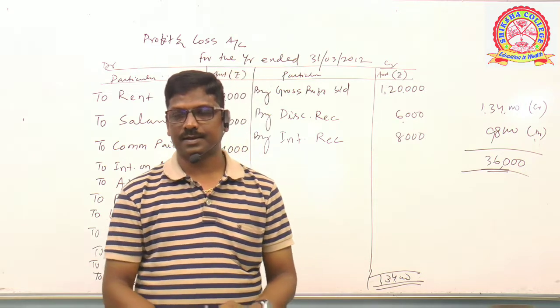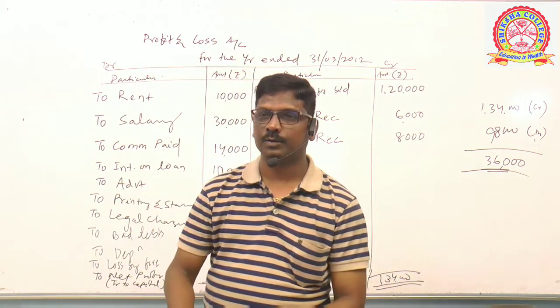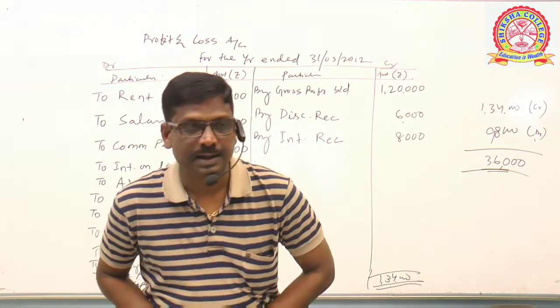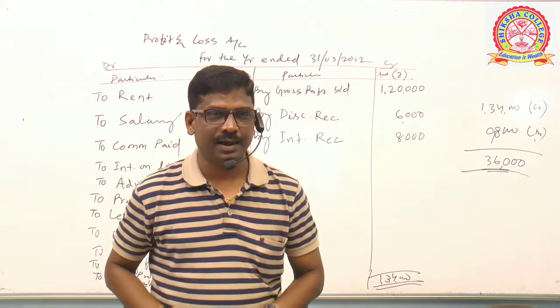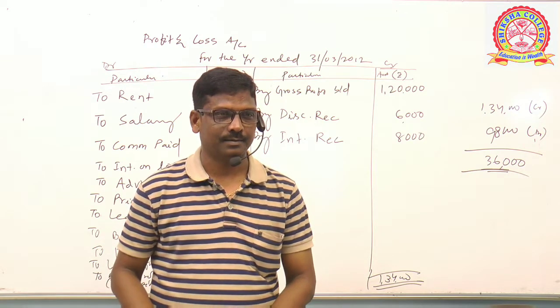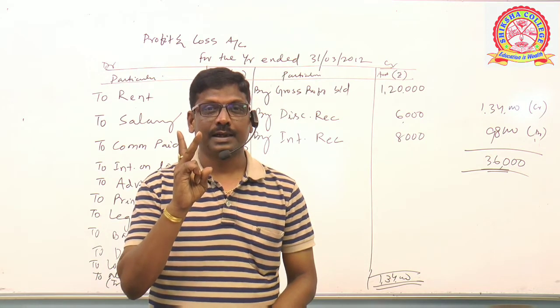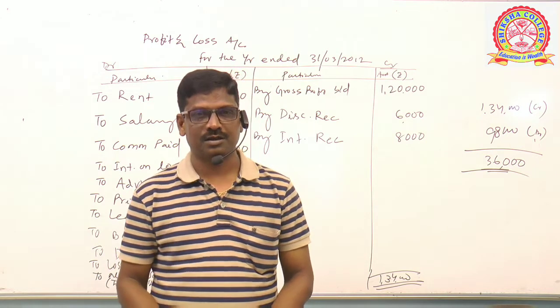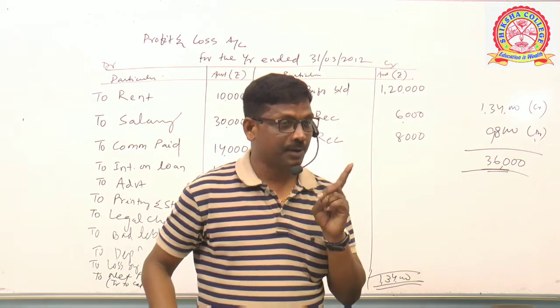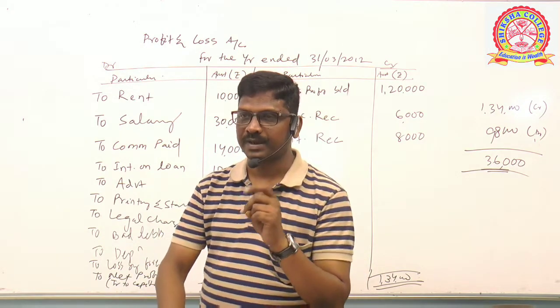Last two items. Depreciation. Who can say what is depreciation? Sir, depreciation is nothing but the decrease in the value of a fixed asset. Decrease in the value of a fixed asset due to two reasons: lapse of time and continuous use.